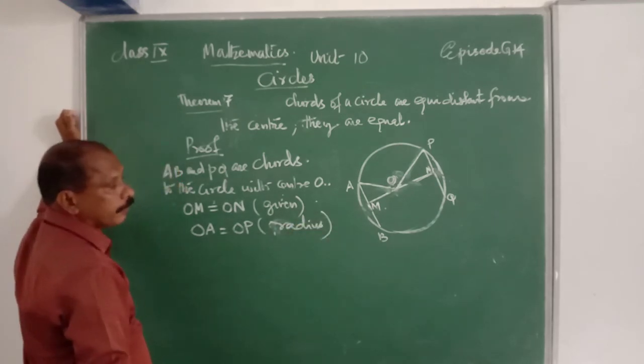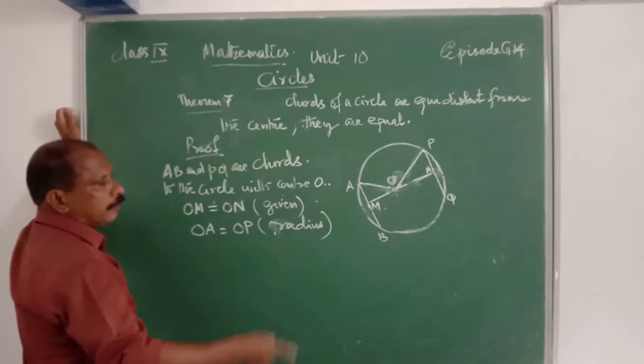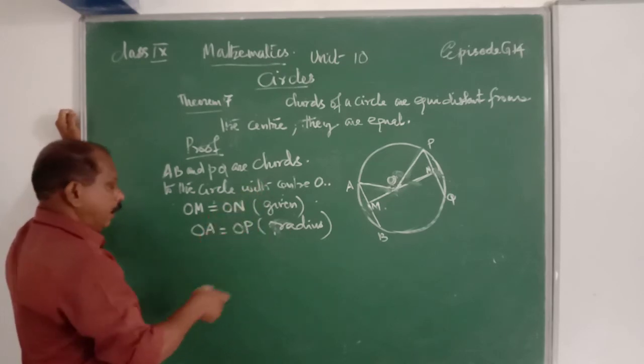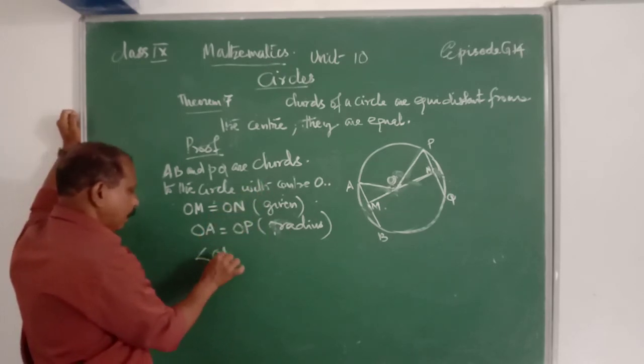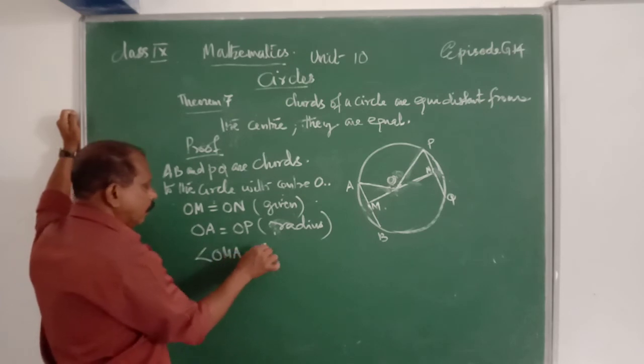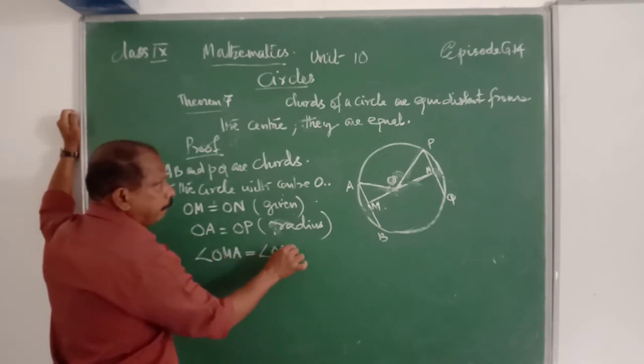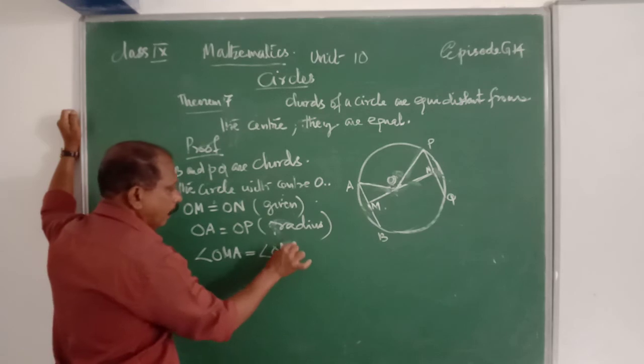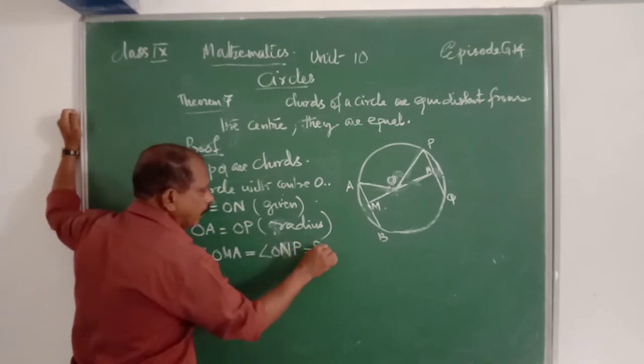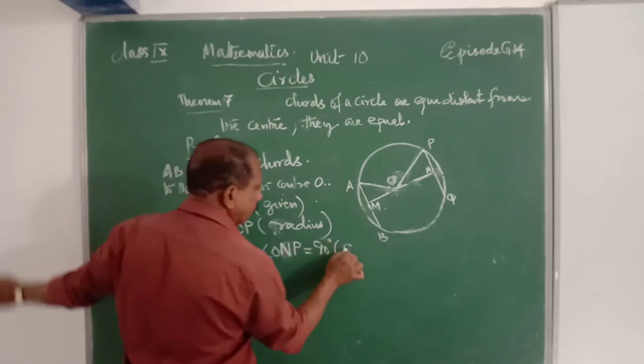Clear? Angle OMA is equal to angle ONP is equal to 90 degree. That is also given.